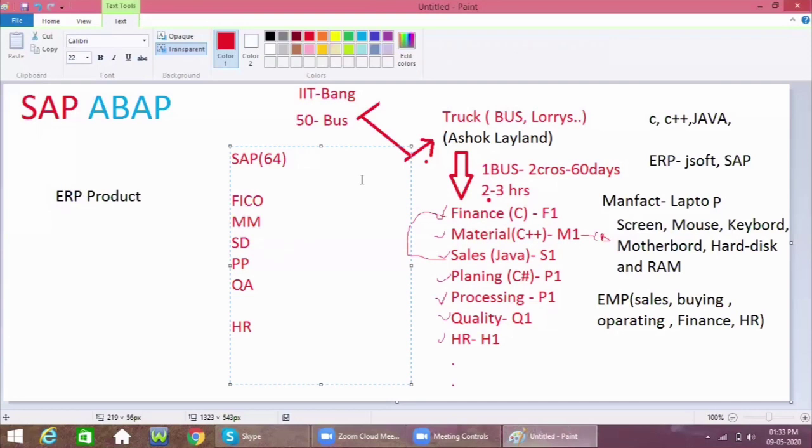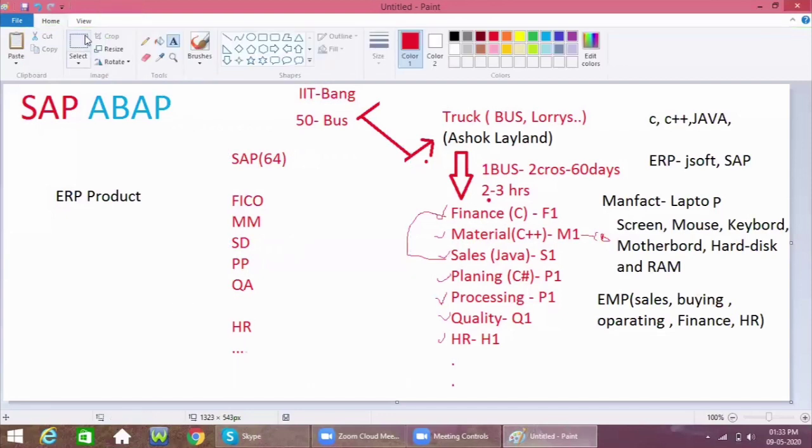These are the departments we have in SAP. I have listed only a few, but all departments are supported in SAP. SAP is categorized into departments, and these departments are called modules. Around 64 modules it supports.